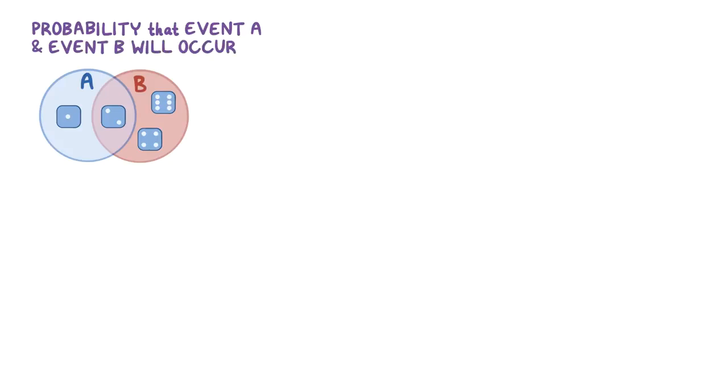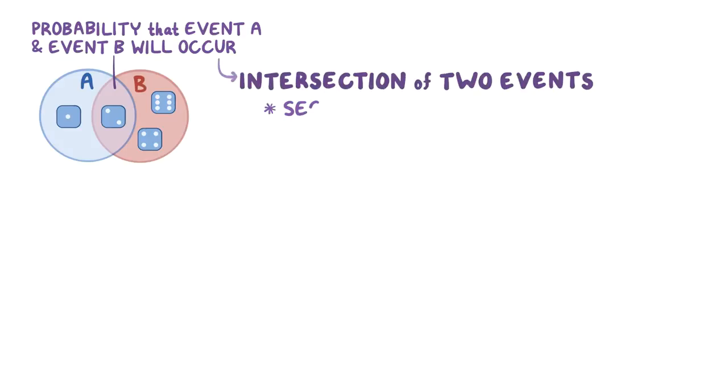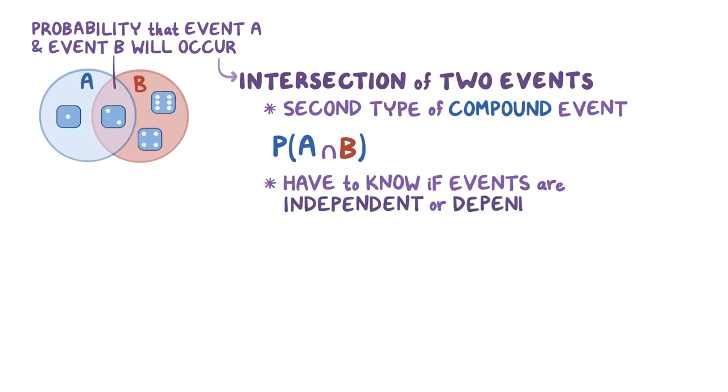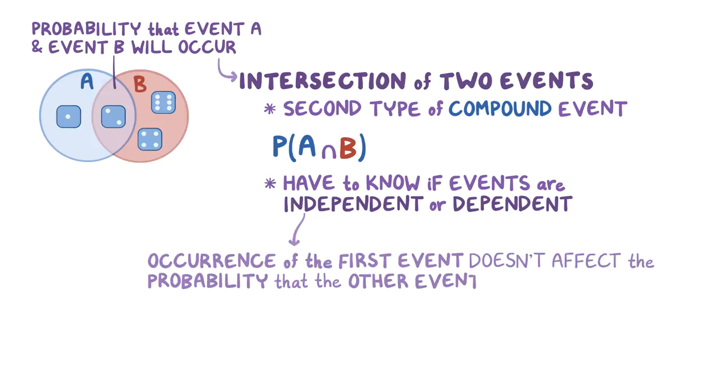Now let's switch gears and talk about the situation where you want to figure out the probability that both event A and event B will happen. Or in other words, the probability of the overlapping area. This is the intersection of two events, and it's the second type of compound event. Typically, the intersection of two events is written with an intersection symbol, which looks like an upside down U. To calculate the probability of two intersecting events, you have to know if the events are independent or dependent. Two events are independent if the occurrence of the first event doesn't affect the probability that the other event will occur.